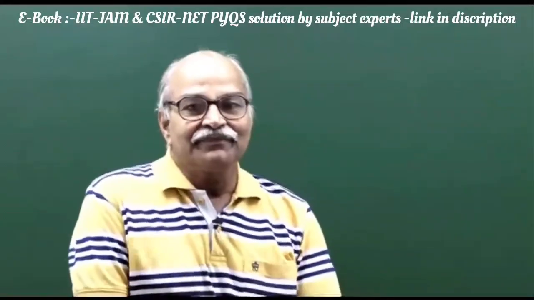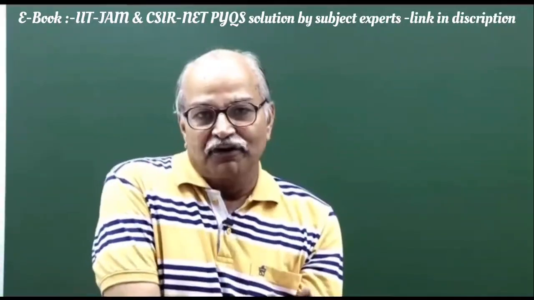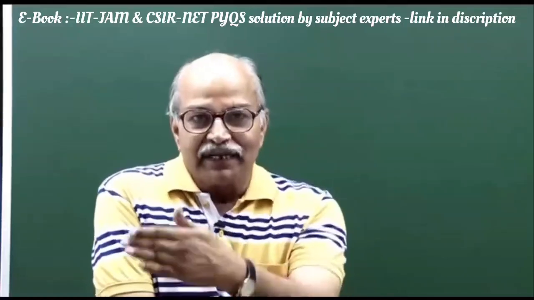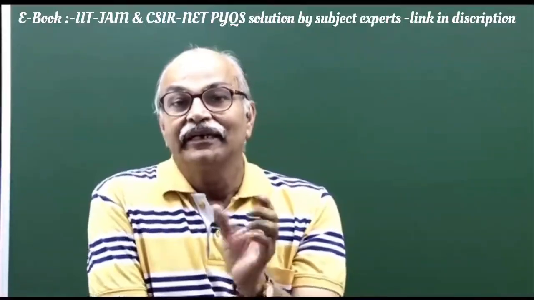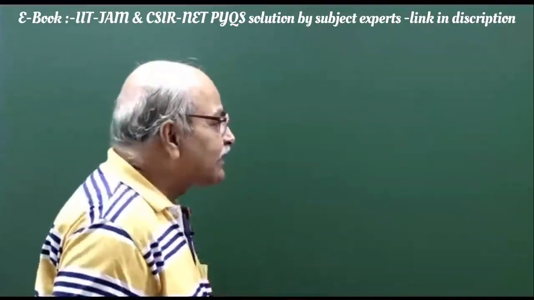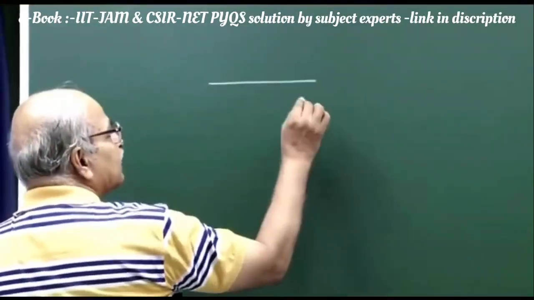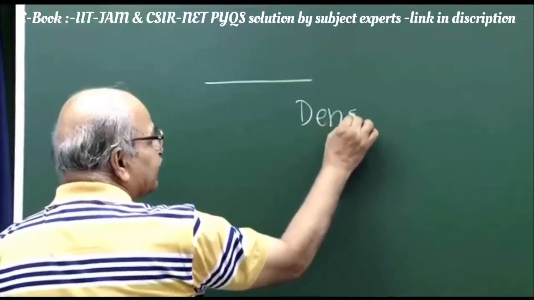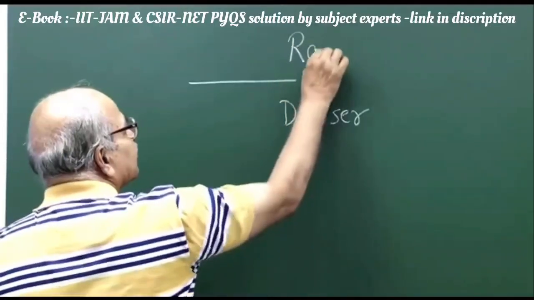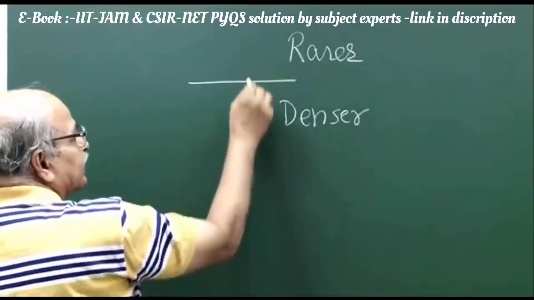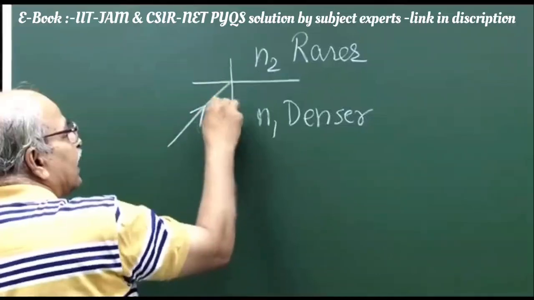So the first issue is that total internal reflection takes place when light goes from denser medium to rarer medium and the angle of incidence is more than the critical angle. So what is that critical angle? If you have a separation surface here and you have a denser material here, optically denser, that means more refractive index, and rarer medium here. So this is, let us say, N2 and this is, let us say, N1, and light goes like this, and this is the angle.